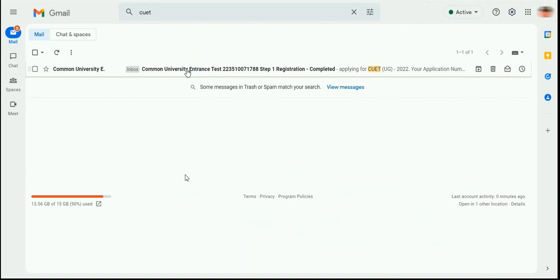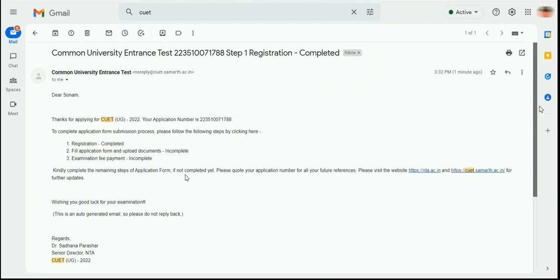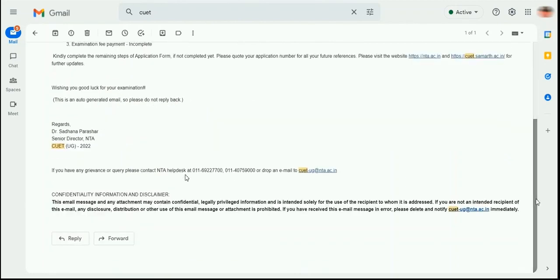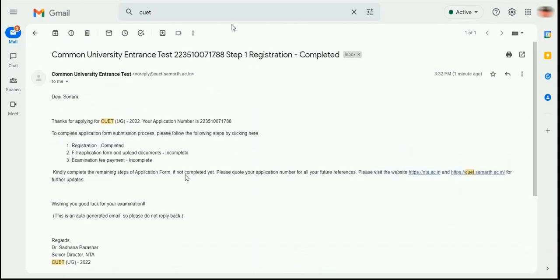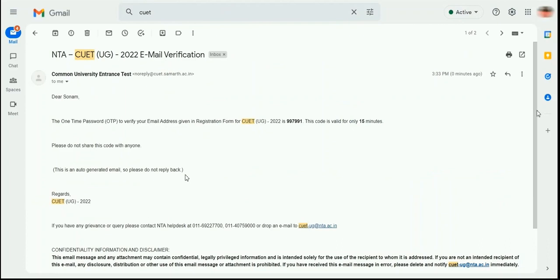As you can see, this is the email which I have received for the verification. Here I can see that I have registered myself and step 1 is completed. This automated email is received for the information and the application number. It says that registration is completed, but the application form and fee are incomplete. Here you can see that an email verification has been sent for verifying the email address.